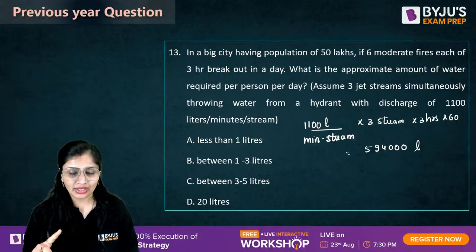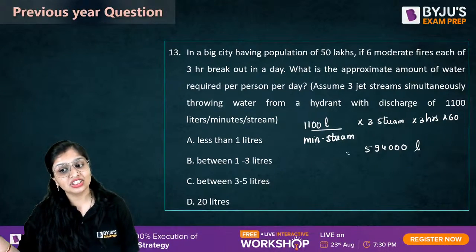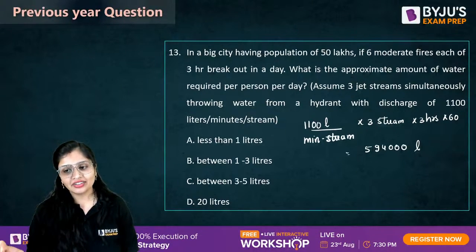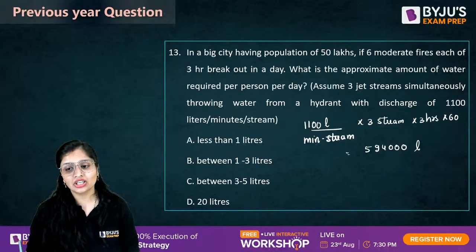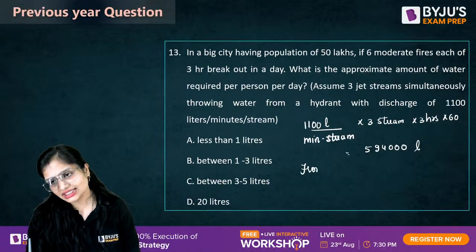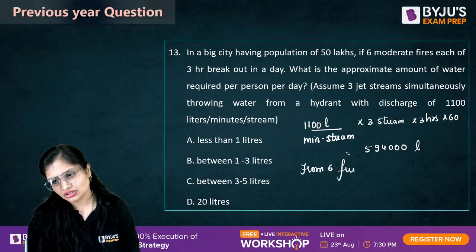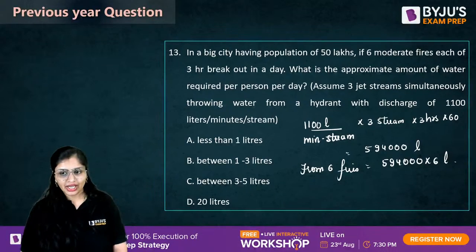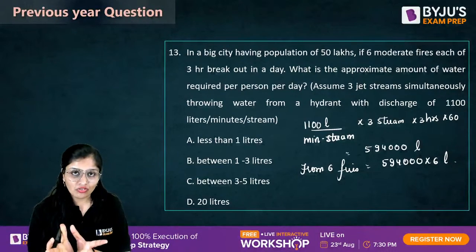Okay, this is from 1 fire. We have 6 fires which break out. From 1 fire we are getting 5,94,000 liters. From 6 fires, how much will it be? 594,000 into 6. Okay, this much will be required. This is the total quantity of water required.